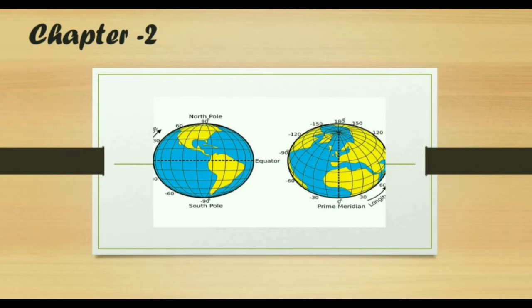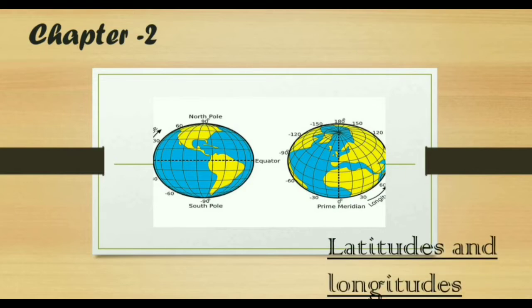Chapter from Geography, chapter 2, that is latitudes and longitudes. In the previous video, we have seen more about the Earth, its shape, motions, two poles and parallels or latitudes. And the most important, that if we know the latitudes and longitudes of a place, we can easily locate it on the globe.